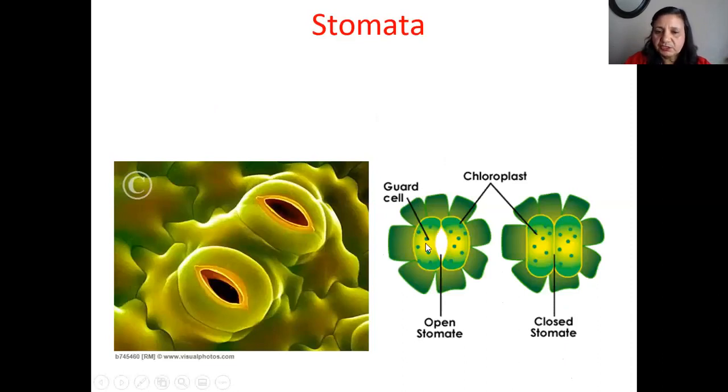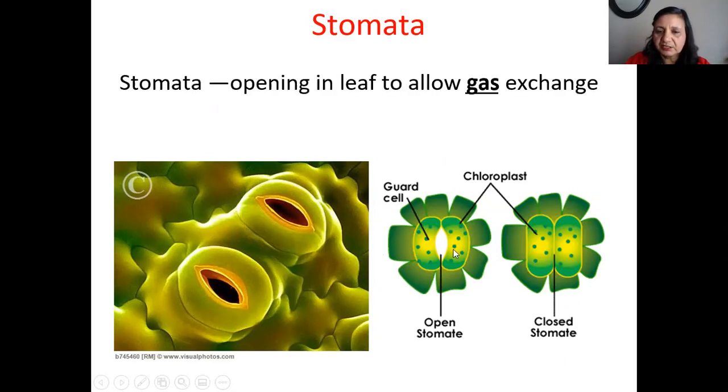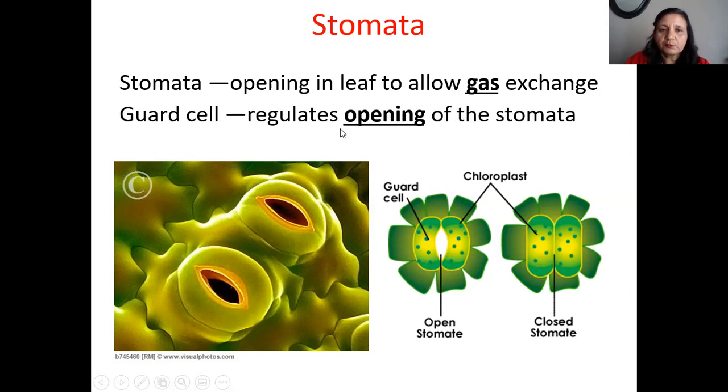And the surrounding cells are called the guard cells. In the leaf, you see the stomata and the guard cells. It is the chloroplast. You can see in the leaf, right? The greenish thing. And when they do not want to lose water, they close the opening. And when they want to do the gas exchange, they open. So stomata, opening in the leaf to allow gas exchange.